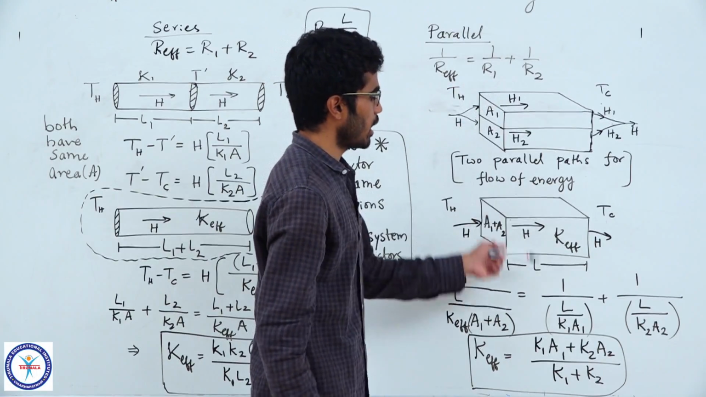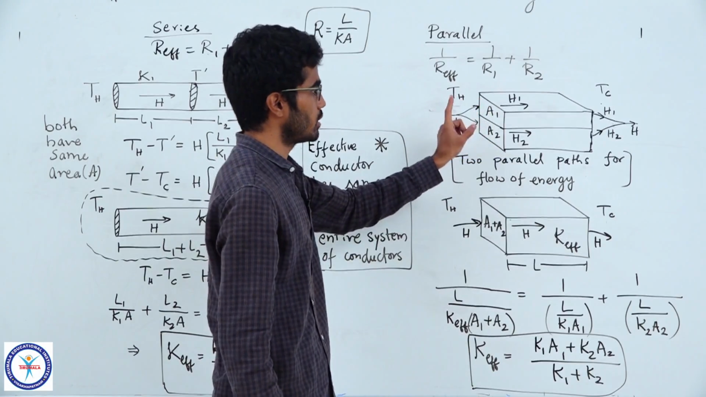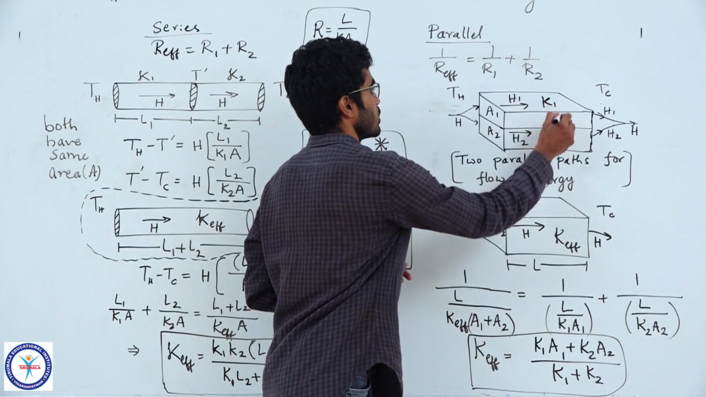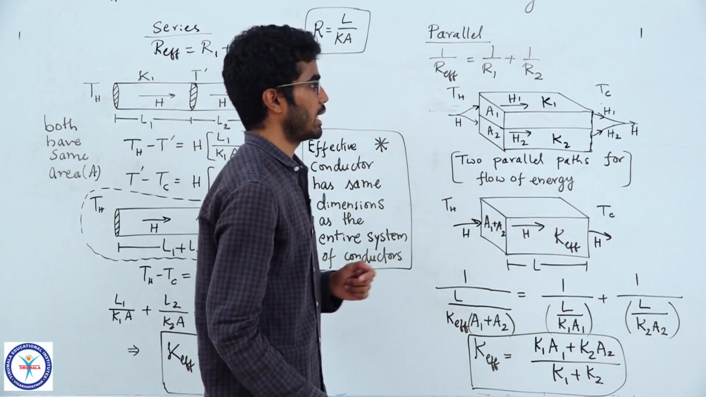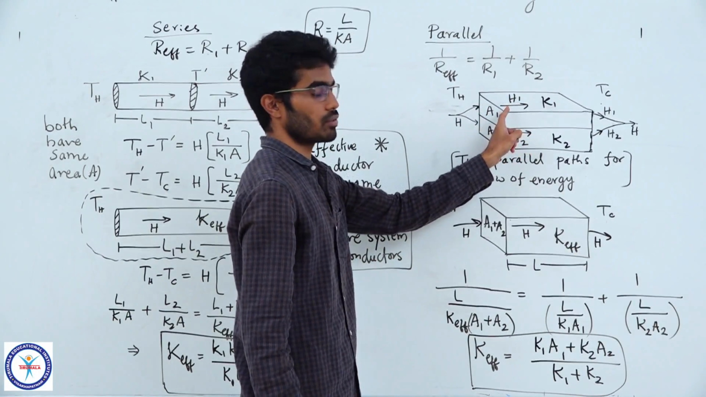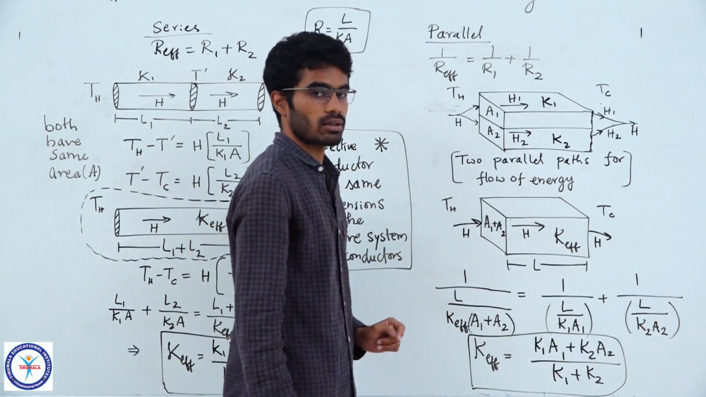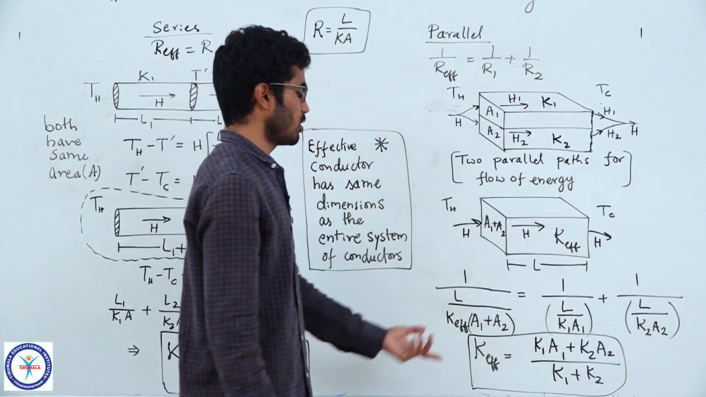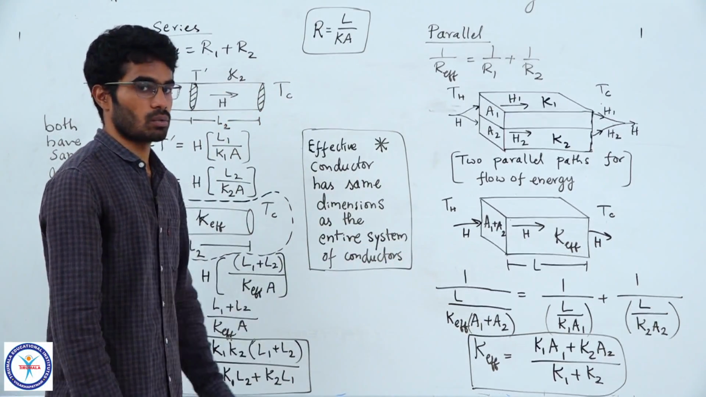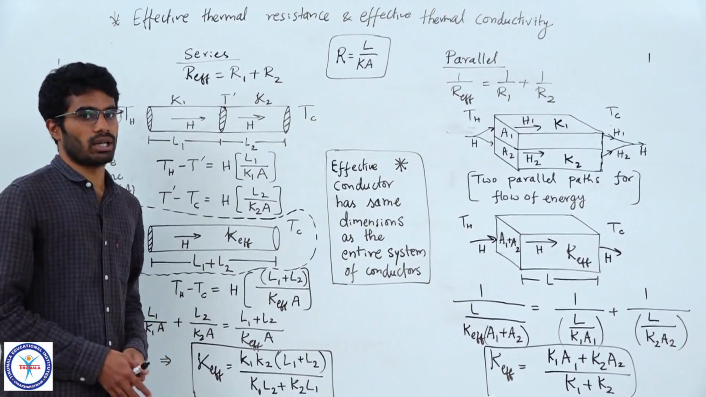Similarly, for R1 and R2 we have to substitute L by KA for those conductors. That means they have the same length L, but they may have different thermal conductivities. Here they are K1 and K2. So, L by K1 A1 will be the thermal resistance for the first object, and L by K2 A2 will be the thermal resistance for the second object. So, if you substitute them and find the effective value, you will find K effective as K1 A1 plus K2 A2 by A1 plus A2. So, this is how you have to calculate effective thermal conductivity.